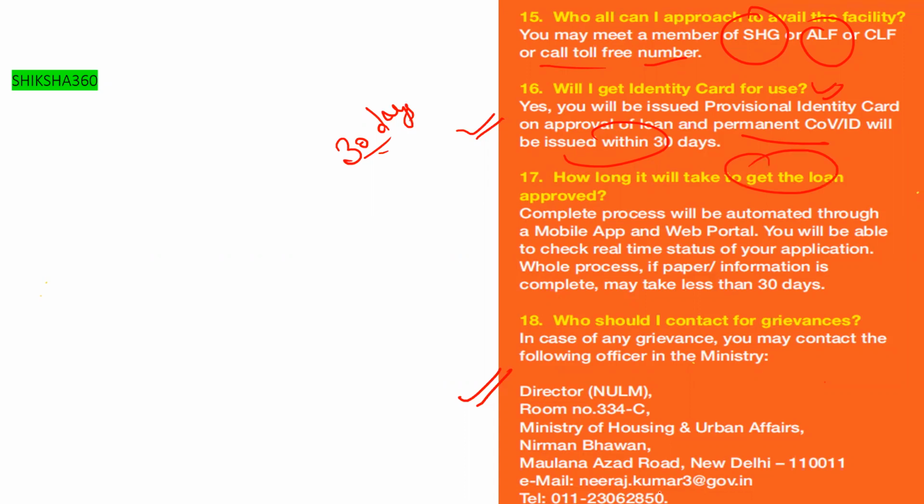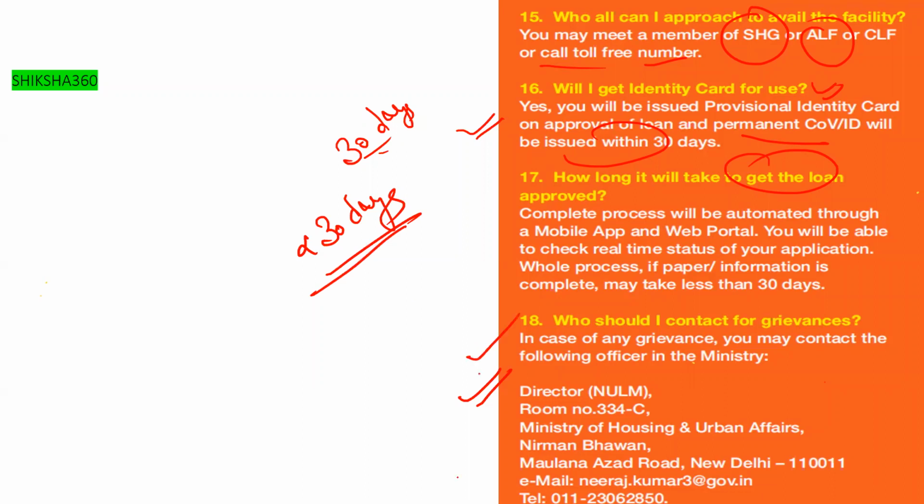How long will it take to get the loan approved? The complete process will be automated through a mobile app and web portal. You will be able to check the real-time status of your application. If the paperwork and communication are complete, the loan will be sanctioned within, or in less than, 30 days.